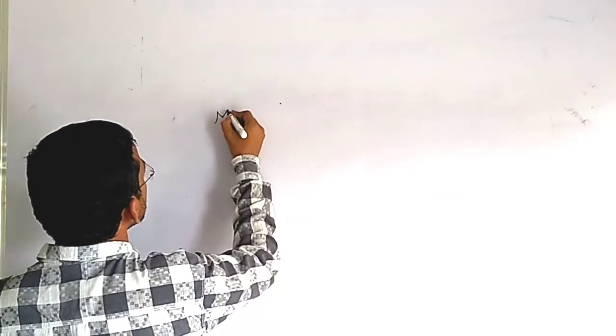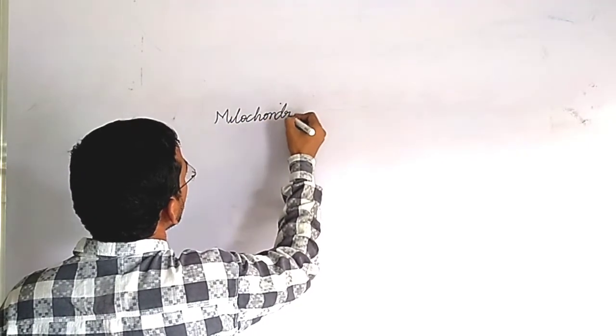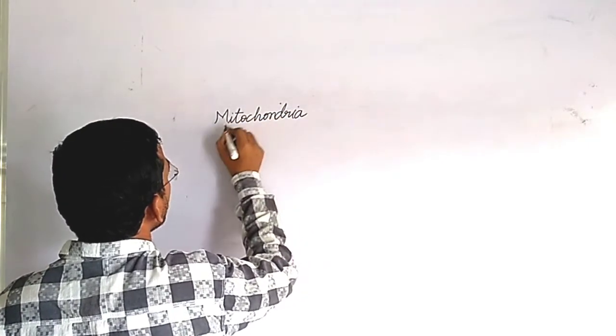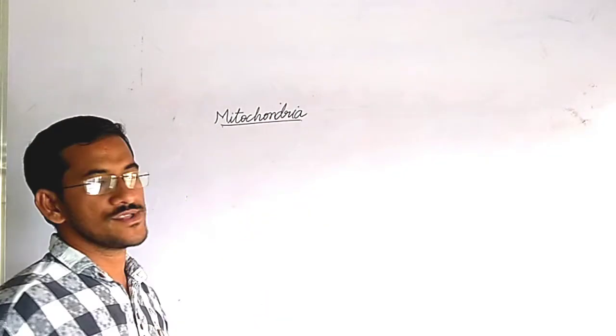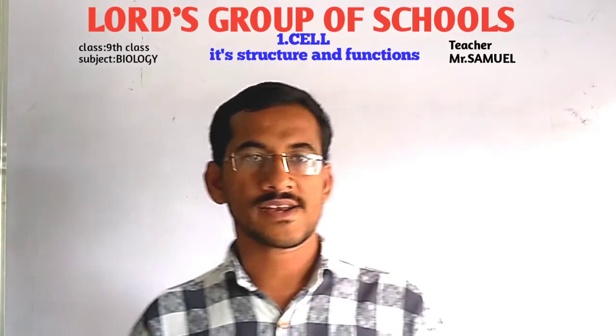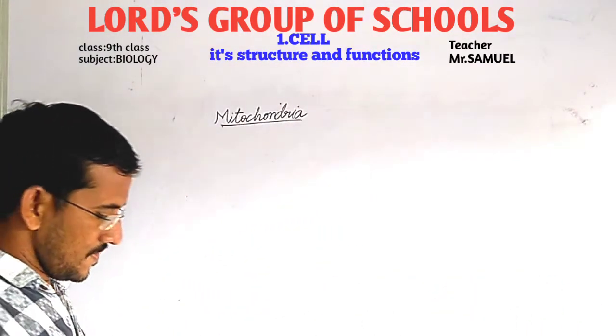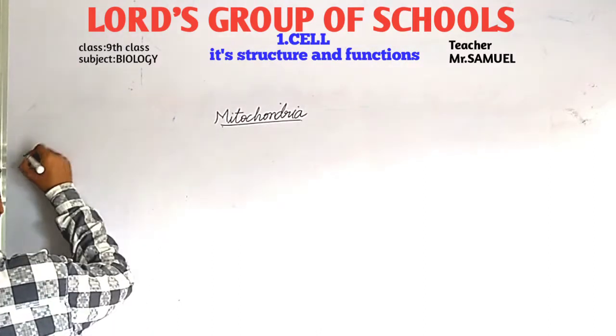It is mitochondria. So before going to the structure of mitochondria, let us learn the activity on mitochondria. So aim. What is our aim?